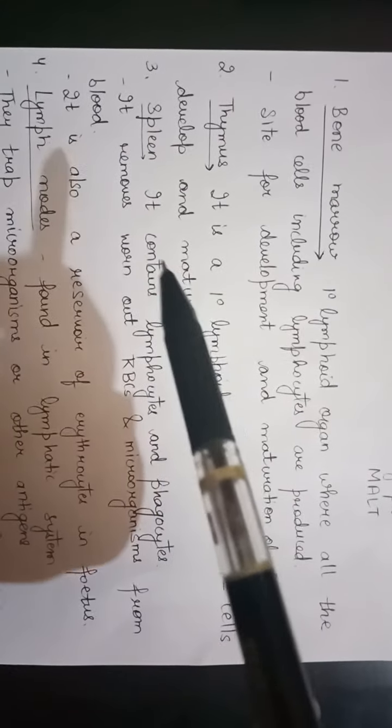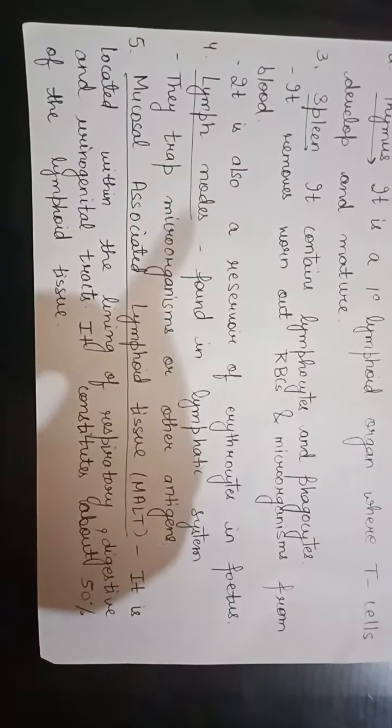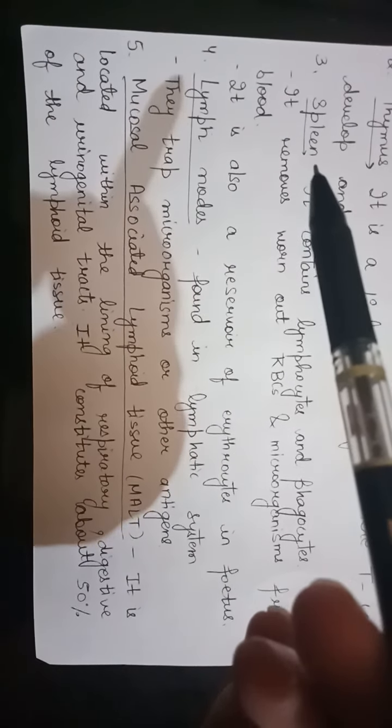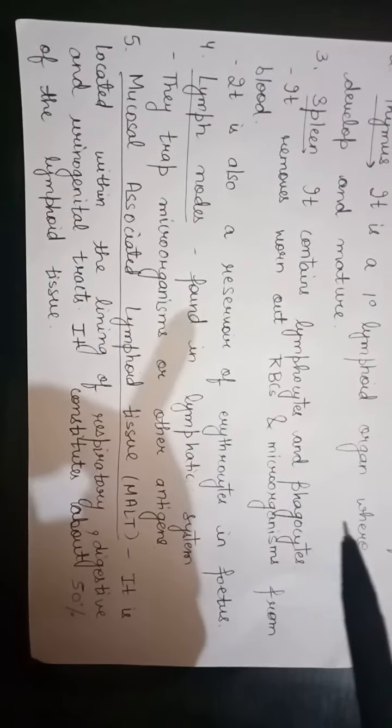Now next are the secondary lymphoid organs. In case of the spleen, it is present near the stomach region, you can say near the heart and the stomach region, and it contains lymphocytes and phagocytes.